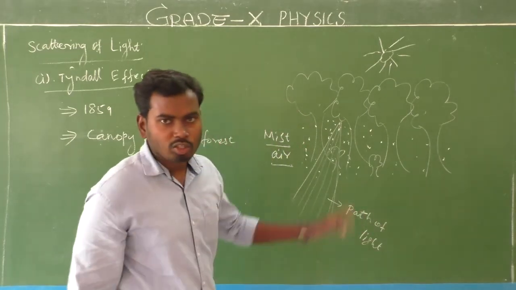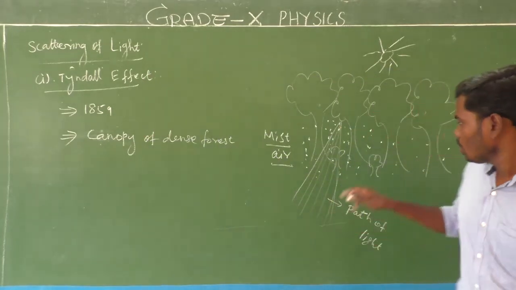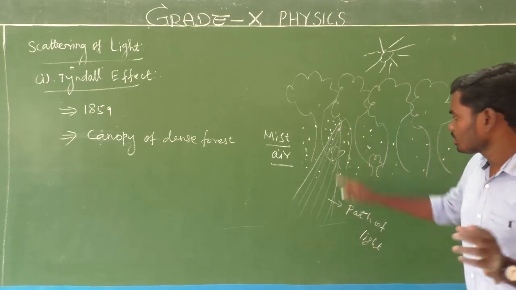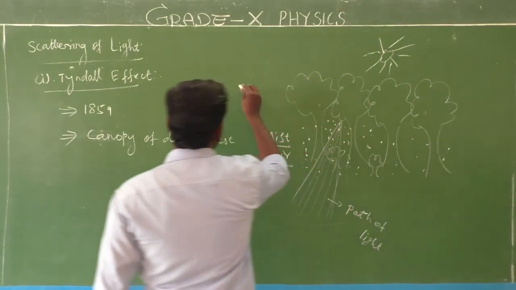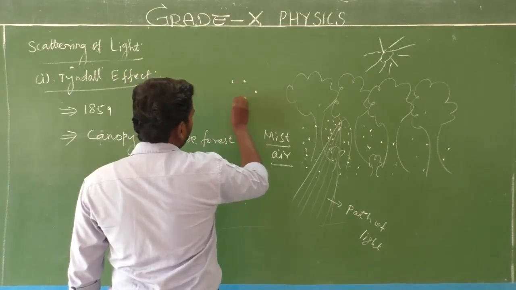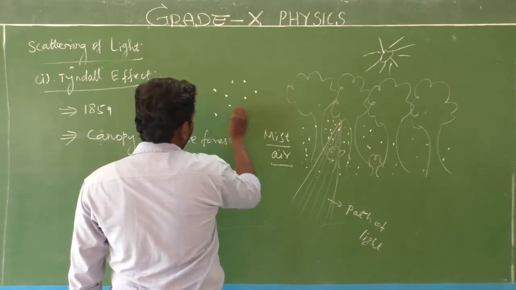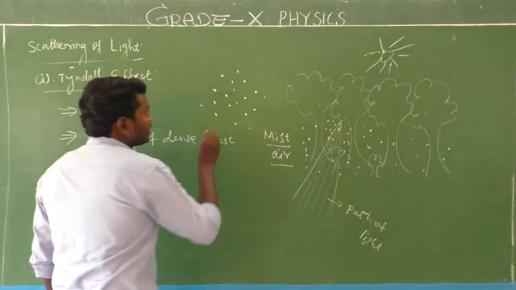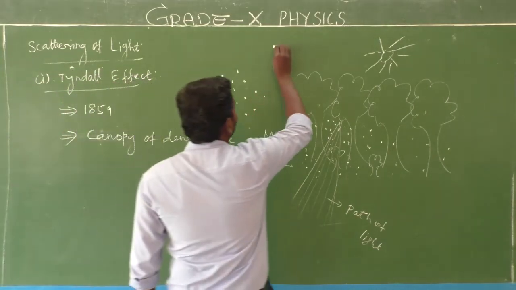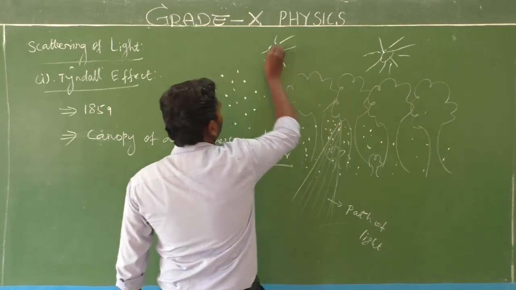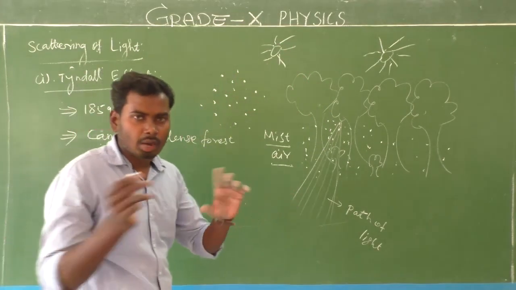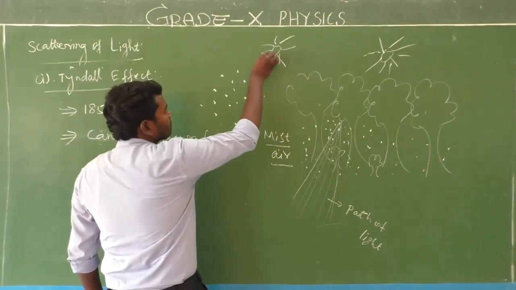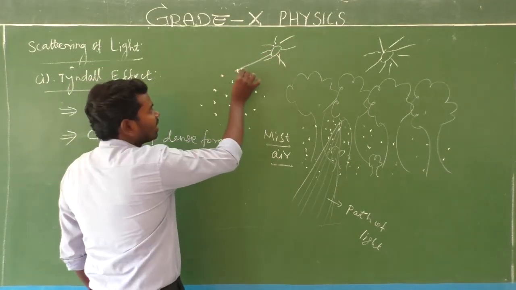Try to understand. Actually, what's happening there? The mist air contains water droplets. Look here, these are water droplets, each and every one. The sun is here, and many light rays are coming from the sun. Am I right? Yes. So when the light rays fall on the particle, what happens?